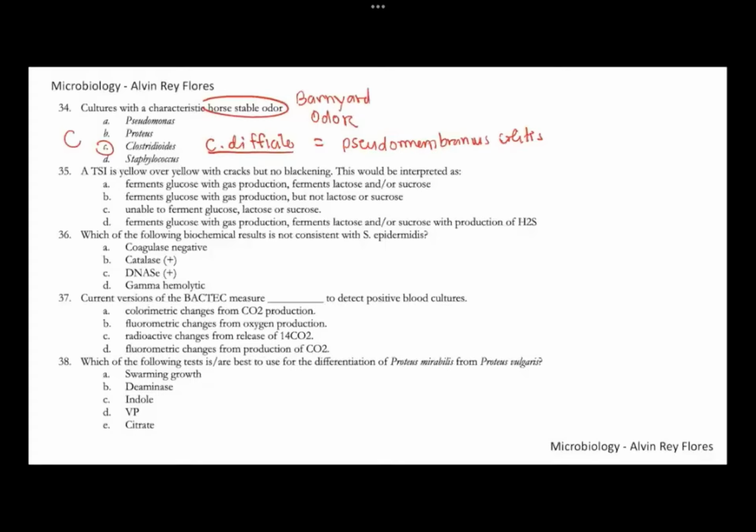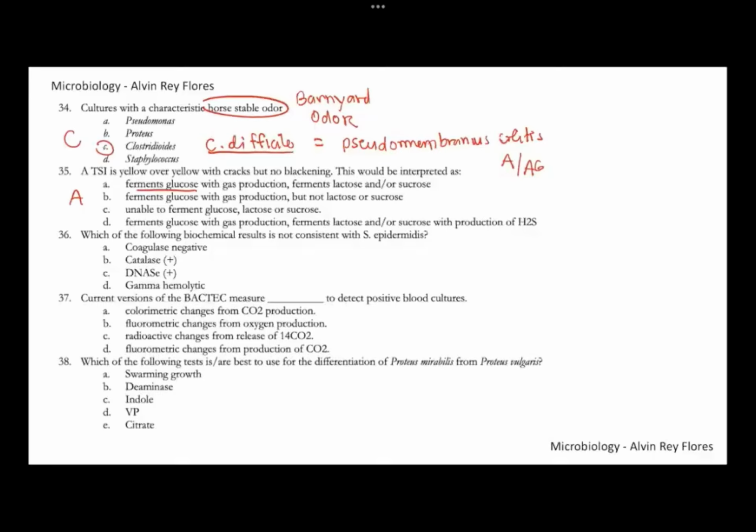Okay, so if it's yellow over yellow, so there is acid production. So acid over acid. So in symbols, that's A over A. And aside from being yellow over yellow, it also has cracks or spaces. So that is A over AG, but no blackening. Okay, so this would indicate that if you have an A over A with A over AG reaction on TSI, so this would indicate that it fermented sugars. No, not just one sugar, but more than one. Usually two sugars. Okay, so the best answer here, no, is letter A. It fermented glucose, okay, as well as lactose or even sucrose.